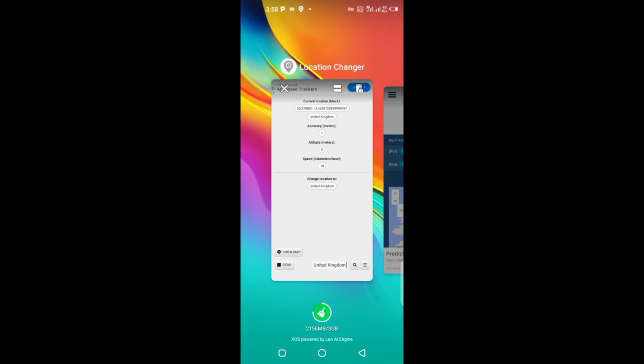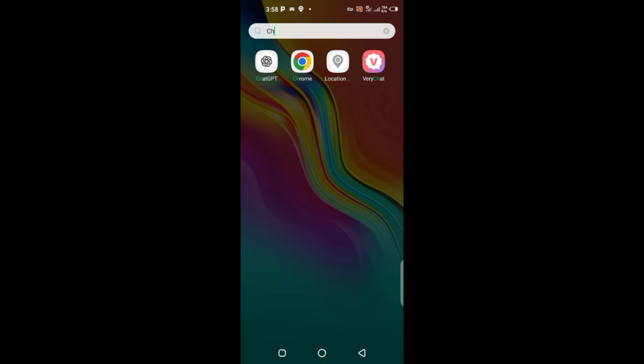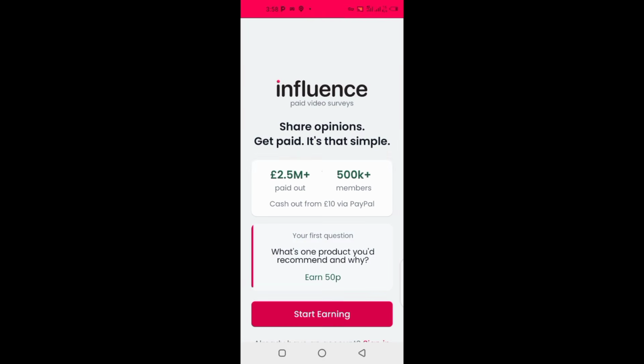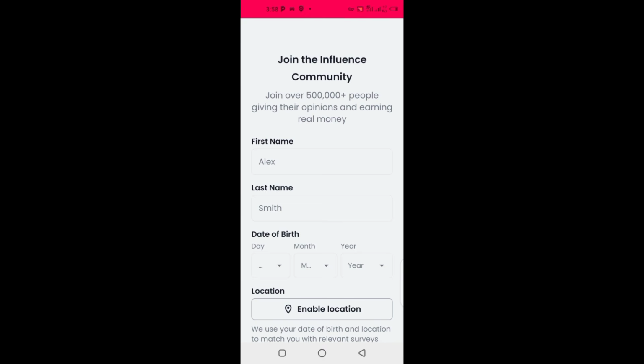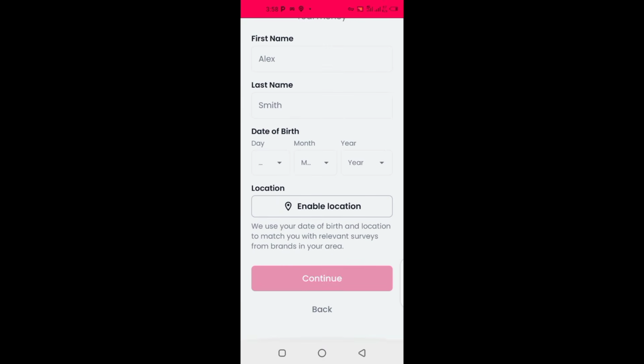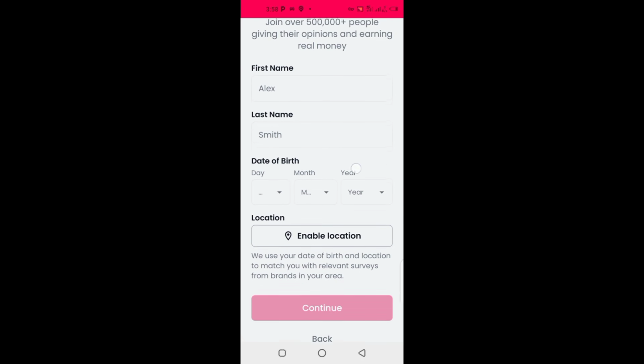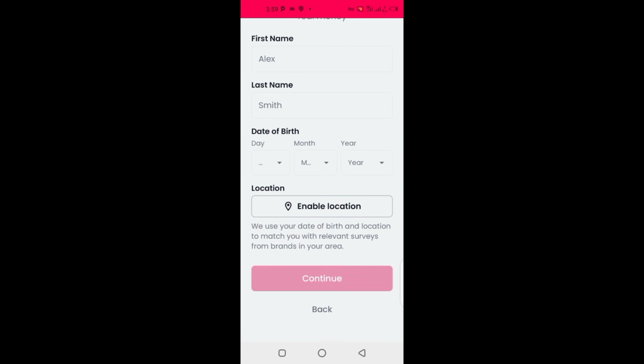Now let's go to the app. Let's say we want to create an account. Click on start earning. Click on continue, and let's say you have inserted your name here, your last name and whatever. Then you click on enable location. Let's check if it is going to detect again. Click on enable location.